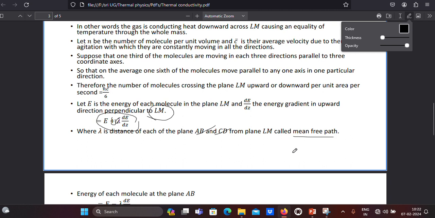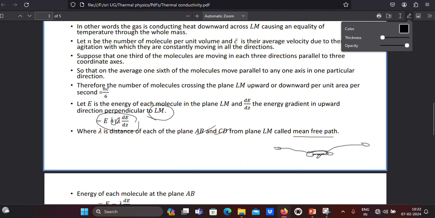Once again, let me explain what a mean free path is. Let here be one gas molecule, here another gas molecule, and here one more gas molecule. At this point, another gas molecule is there. Suppose it is coming like this, it may collide here and later travel freely without colliding. When it reaches the next molecule, again a collision will take place. Suppose again it moves in this direction, it may collide with this one, and here there is a distance.